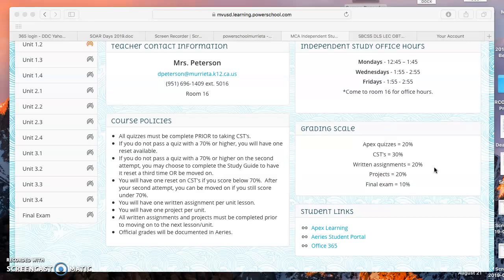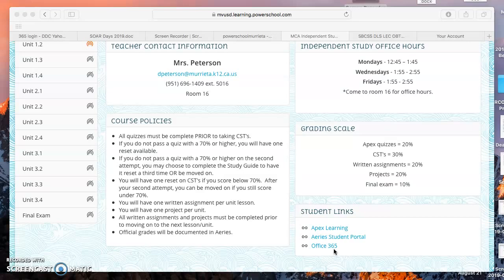I've also included some student links here just for easy access, a link to Apex Learning, a link to your ARIES portal to check grades, and then a link to Office 365 for documents and presentations and project storage, as well as your student email account for communicating.